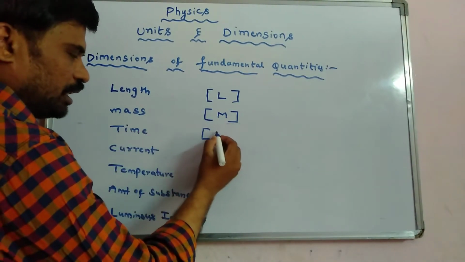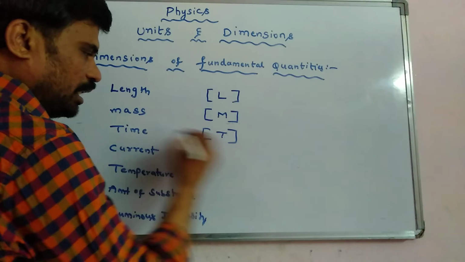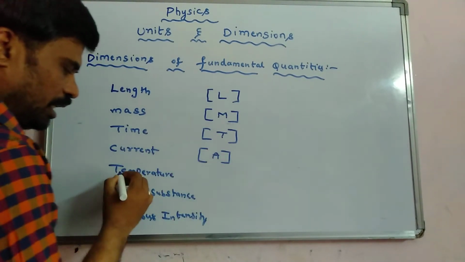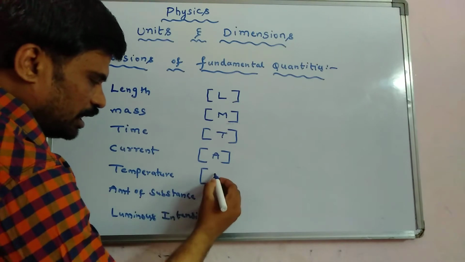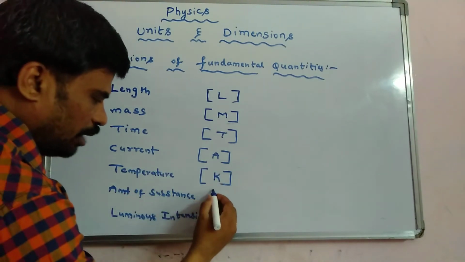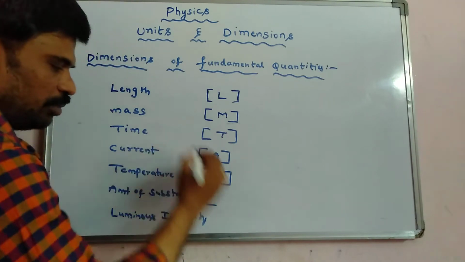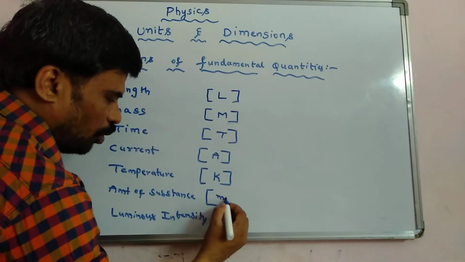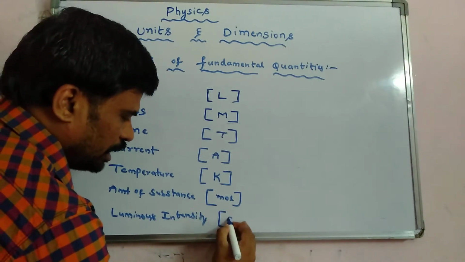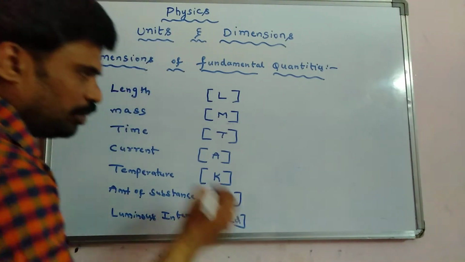For time it is T. For current it is capital A. For temperature it is K, Kelvin. For amount of substance the dimension is mol. For luminous intensity it is cd, candela.